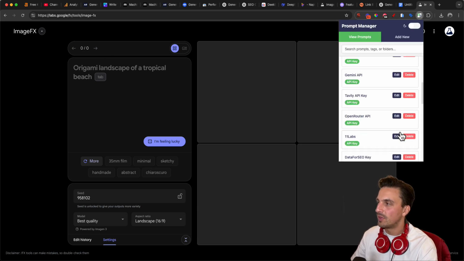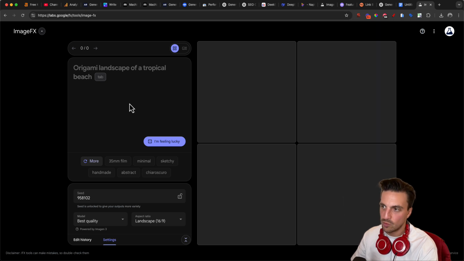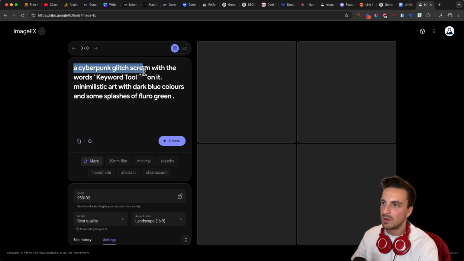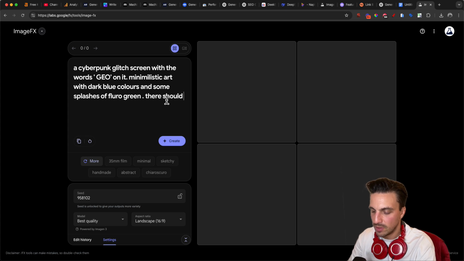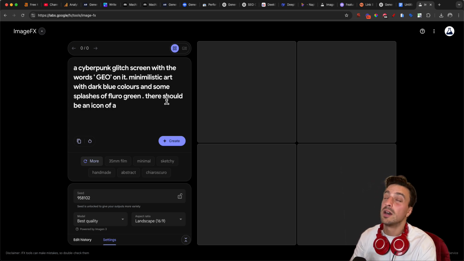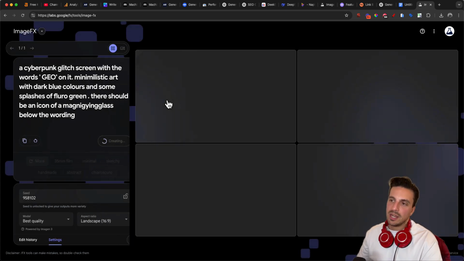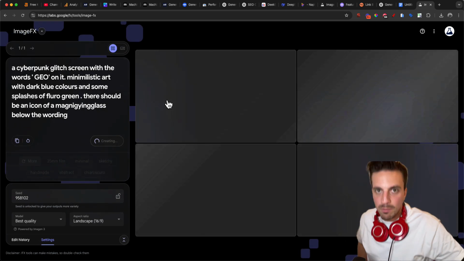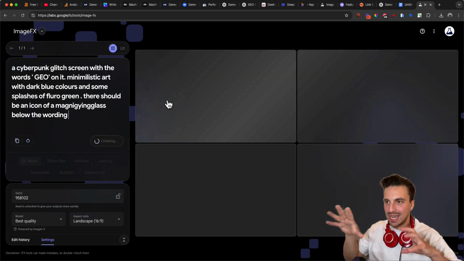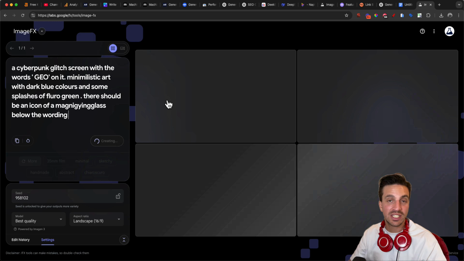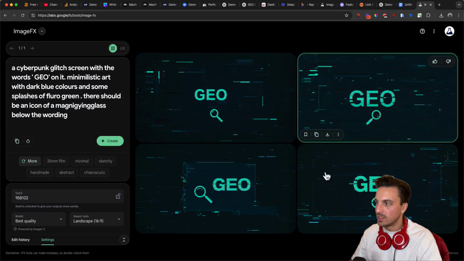I've got a prompt that I use on a regular basis, but I just changed one aspect here. So you see here that I've got a cyberpunk glitch screen with the keyword tool on it, minimalistic art, and so on. What I like to change though is the main keyword here, and I'm just going to go GEO, and I'm also going to add there should be an icon, a magnifying glass. And by using the structure of that same prompt over and over, I'm maintaining the same brand component, because it might differ a little bit, but they tend to always look similar. See these ones here. I like this one.